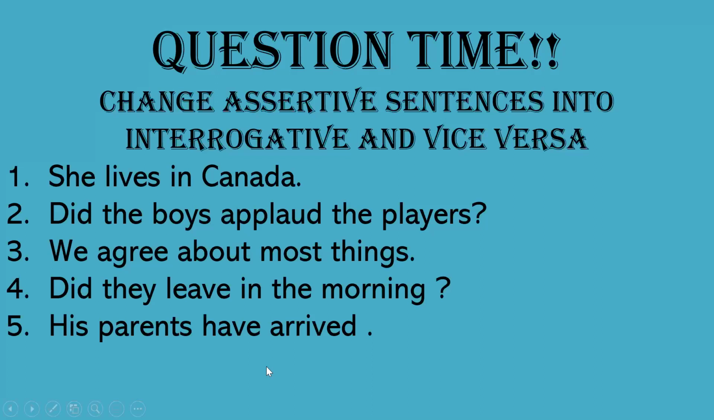Have his parents not arrived? Haven't his parents arrived? Haven't means have not already. So you use haven't. Haven't his parents arrived? Question mark. Or have his parents not arrived? Okay. Have his parents not arrived? Or haven't his parents arrived? Question mark. Good.